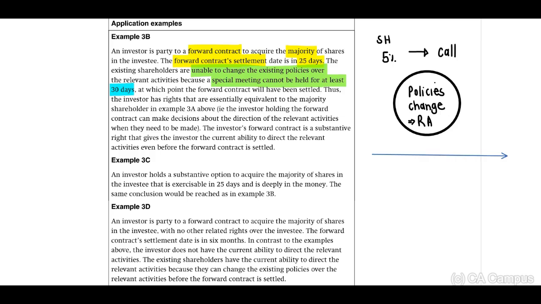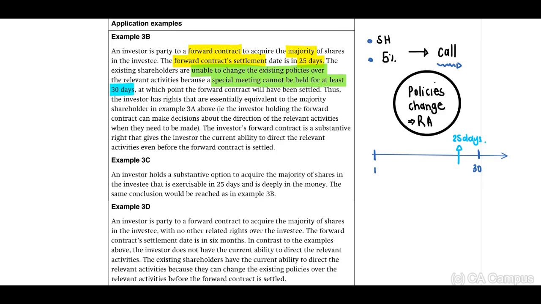Okay, so if you look at this again on the right side, when we have an entity or combination, they may call for a special meeting where policies can be changed. Now, if they decide to call for this meeting on day 1, this meeting can only occur on day 30. And this investor has a forward contract which will be settled within 25 days.